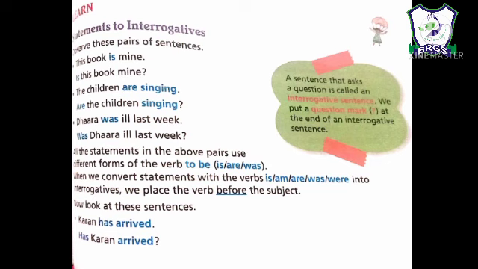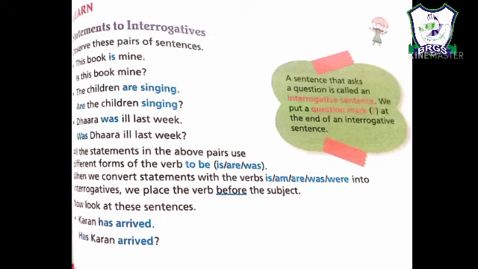As you can see in your green box, there is a pop box. A sentence that asks a question is called an interrogative sentence. We put a question mark at the end of the interrogative sentence. So it is obvious we are going to put a question mark at the end. Now, as we have seen, when we are given any helping verb, there is no problem. We just put the helping verb before the subject and change it into an interrogative sentence.